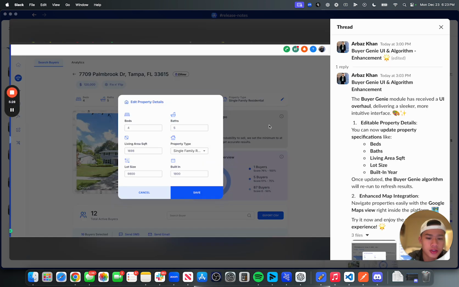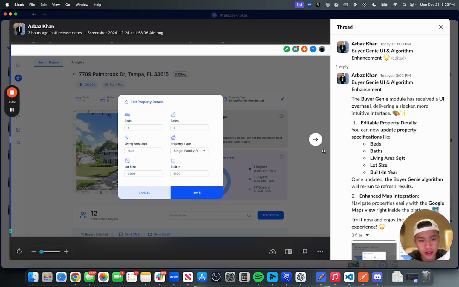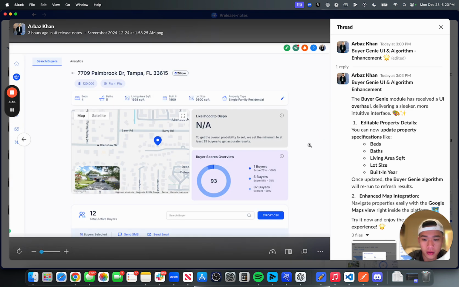So another really quick fix is Buyer Genie got some love, and now you can actually edit the property details or property characteristics within Buyer Genie. Every time you edit them, the algorithm will rerun, but it's a lot cleaner, it's a lot simpler. We're gonna do a lot more work in Buyer Genie in the coming weeks and months. I have really ambitious ideas for where we want to take Buyer Genie. I think you guys are gonna really love it.